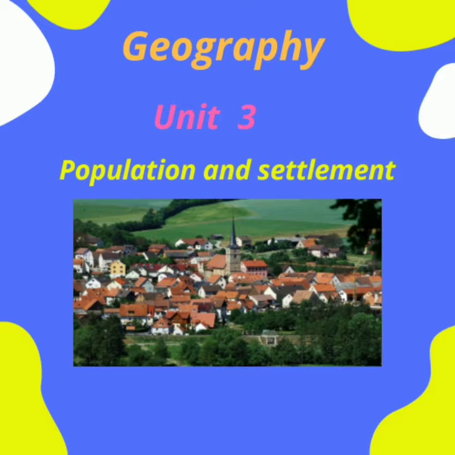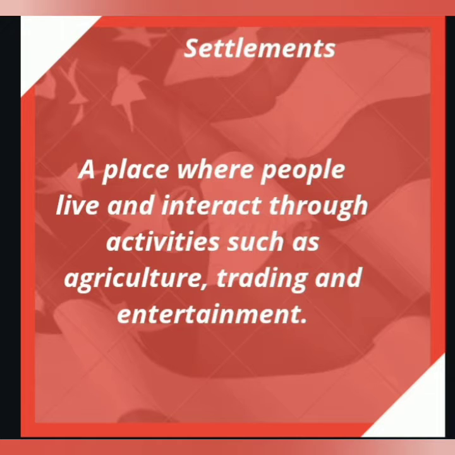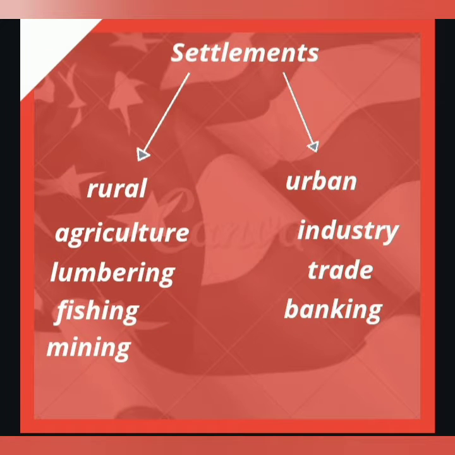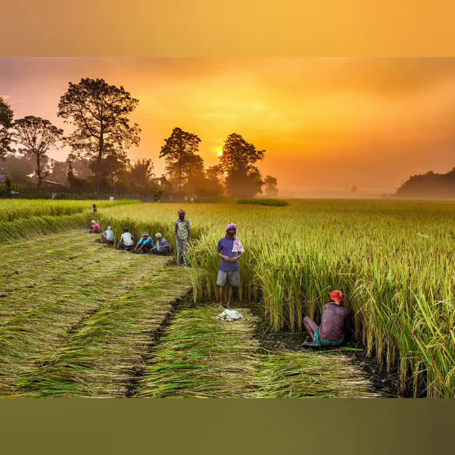Geography Unit 3, Population and Settlement. Settlement: a place where people live and interact through activities such as agriculture, trading and entertainment. So, it can be divided into urban settlement and rural settlement. A rural settlement is a community involved predominantly in primary activities such as agriculture, lumbering, fishing and mining. An urban settlement engages predominantly in secondary and tertiary activities.